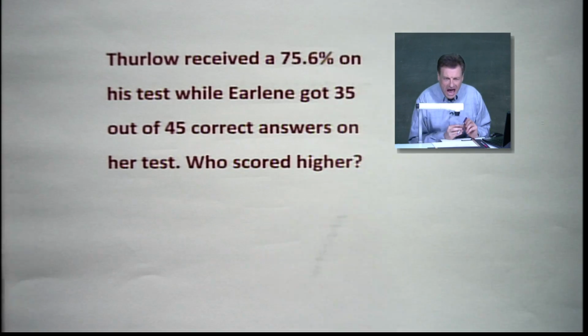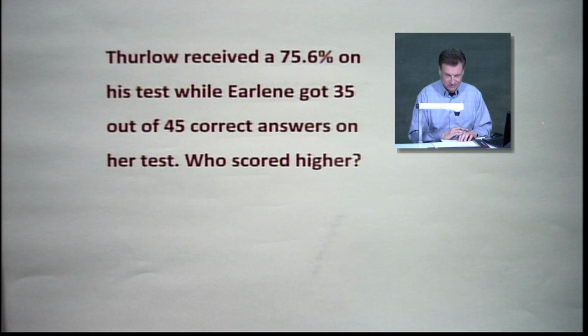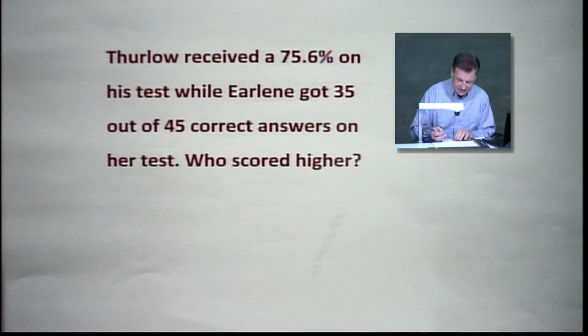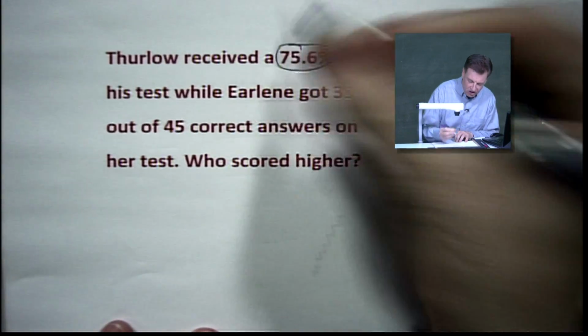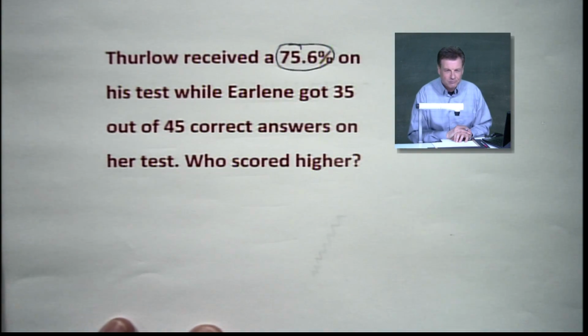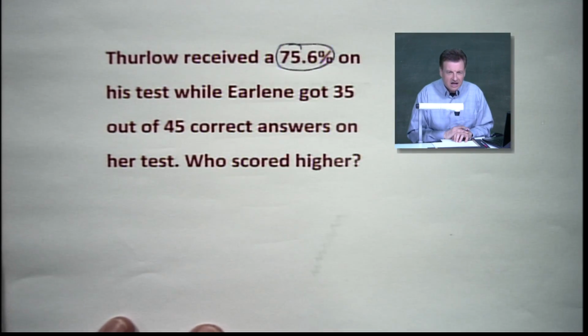test. Who scored higher? Well, I guess we need to translate Erlene to a percent. We're going to use a calculator on this because these numbers aren't quite so sweet, all right? But let's see what's going to happen. First of all, we know this is established. That's Thurlow. He's got proud bragging rights. He made about 76% on that. That's 3/4, a little over 3/4 there. We're actually right on 3/4 with a nudge, a little 6/10 of a point.